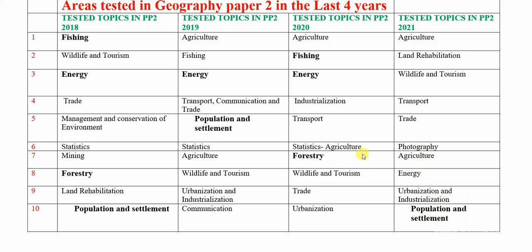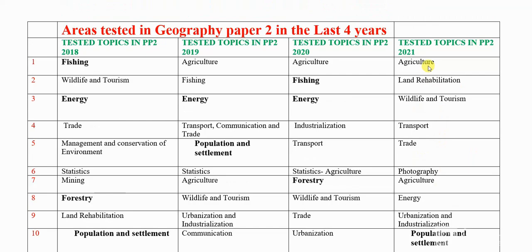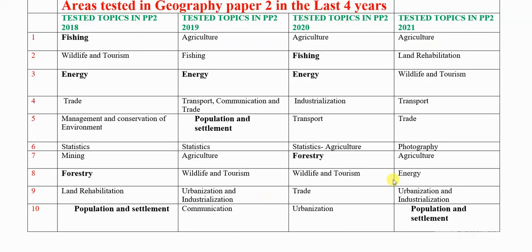So according to me, as you prepare for your exam, make sure you read the energy topic very well, energy conservation, agriculture, wildlife and tourism. Agriculture, I've said that it is a common topic, and then fishing. Those are some of the topics you must prepare on before you go to an exam.